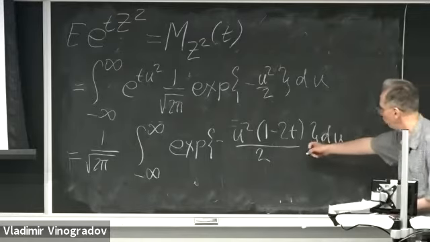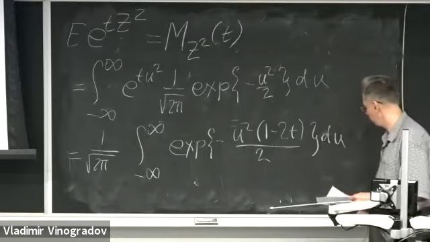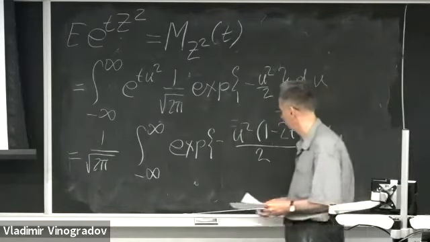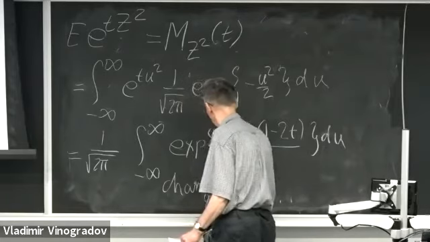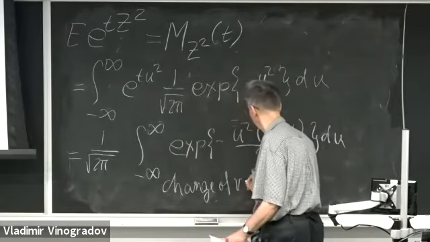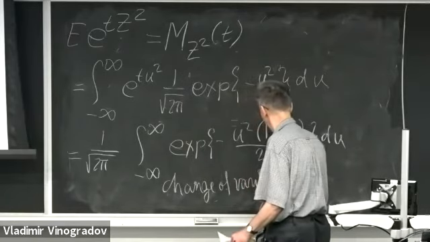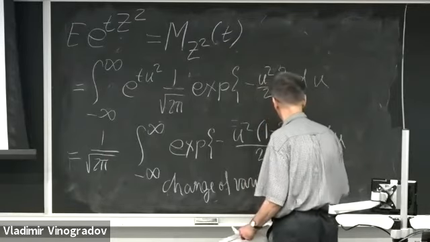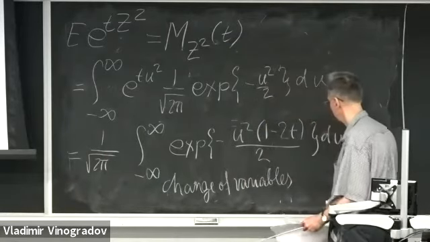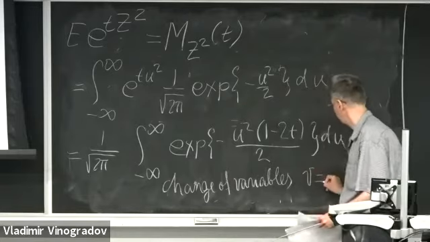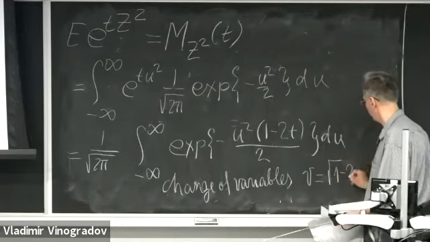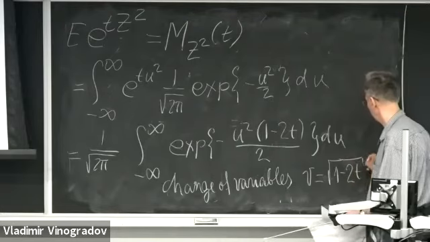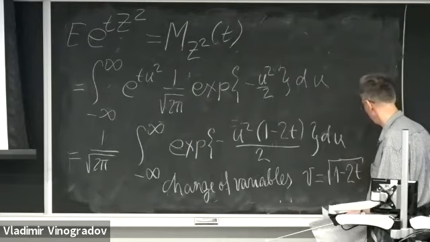And what I'm going to do is to make a change of variables: V equal to root of 1 minus 2t times u.